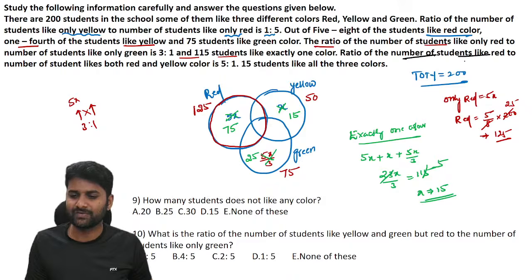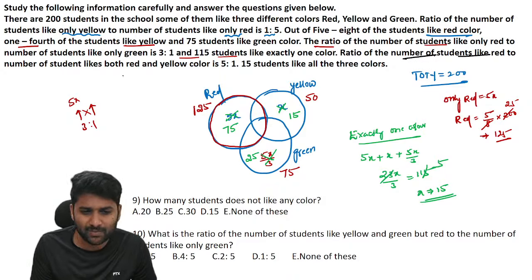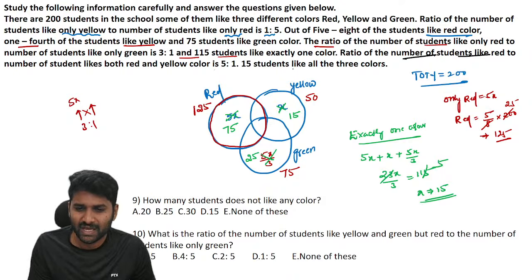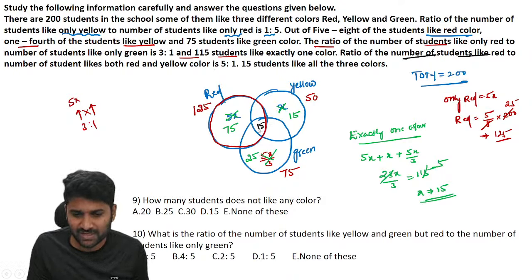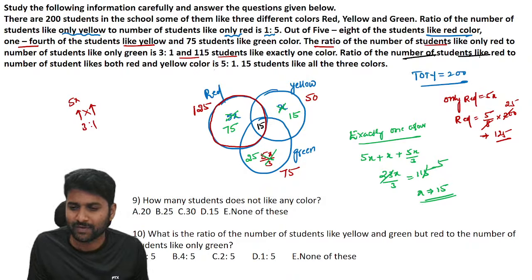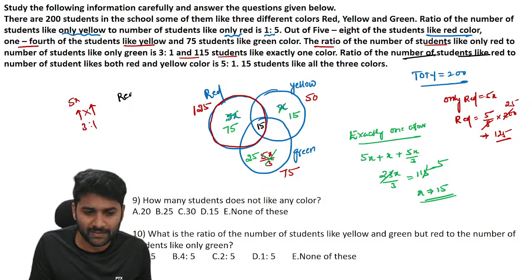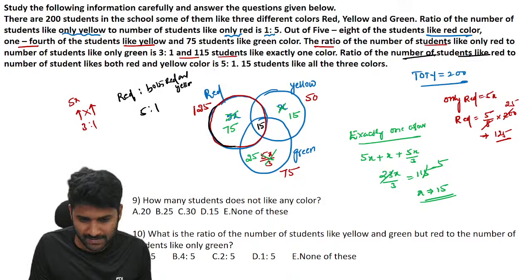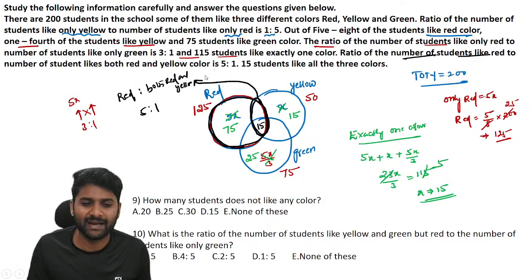Further data: the ratio of the number of students who like red to the number of students who like both red and yellow color is 5 is to 1. And 15 students like all the colors. 15 students like all the colors. And the previous data is important. Understand that point. The ratio of the number of students who like red, and both red and yellow, is 5:1. See, this is red. This is the red part. And they gave us another piece of information. See, this is the portion they are talking about, both red and yellow.